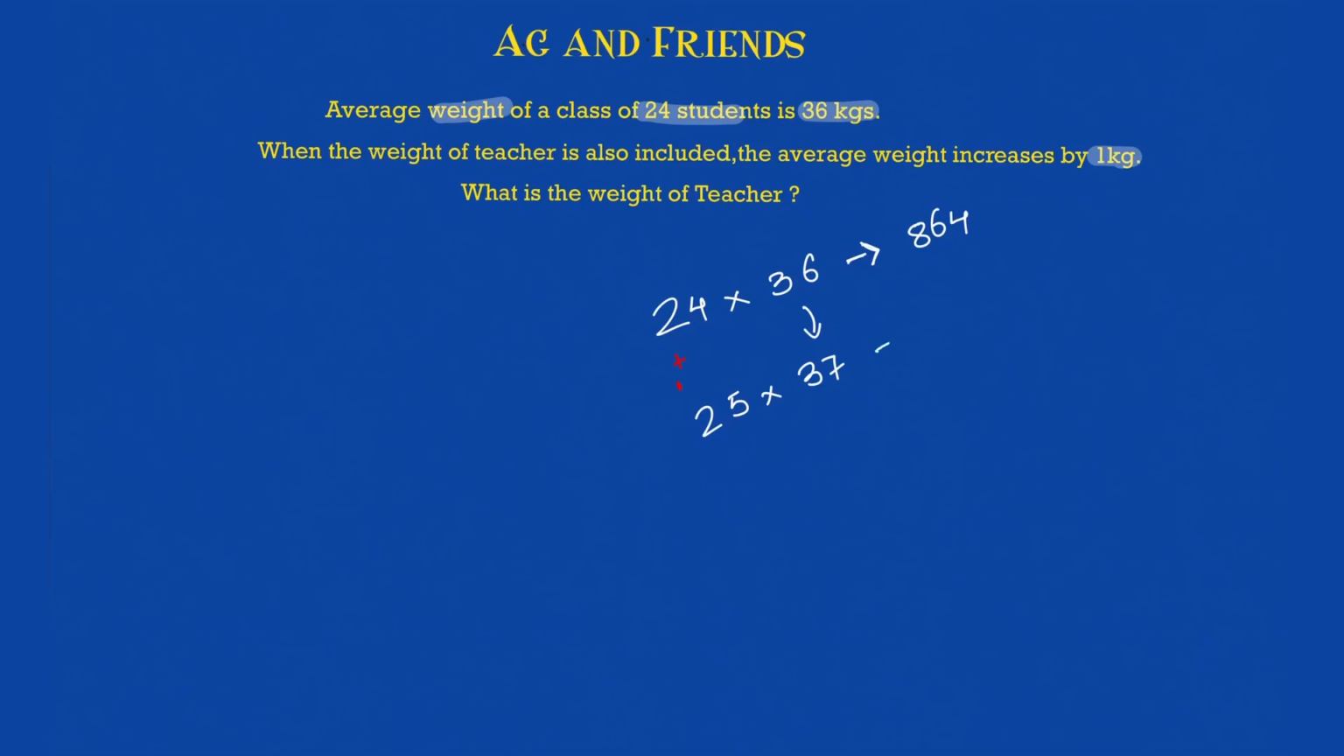So what is now the sum of the weight of the entire class including the teacher? That will be equal to 25 into 37, and if you solve this, you get the answer as 925. Now all that you have to do is subtract 864 from 925. That will give you the weight of the teacher, and it comes out to be 61. Just add 61 to this and you will see that it comes out to be 925. So the weight of the teacher is 61.